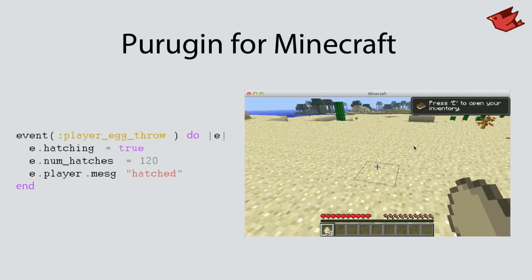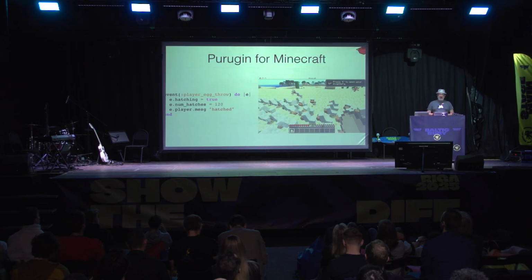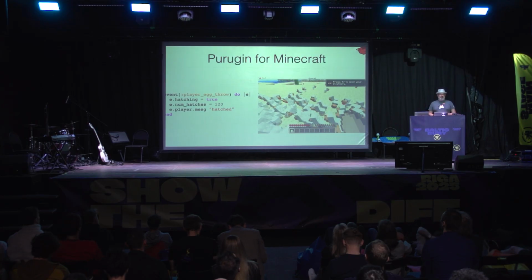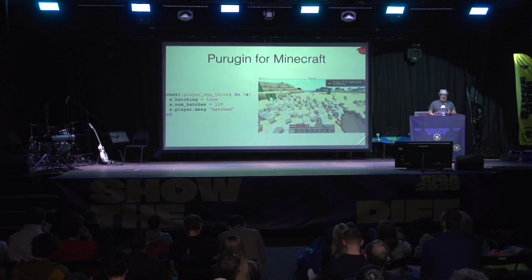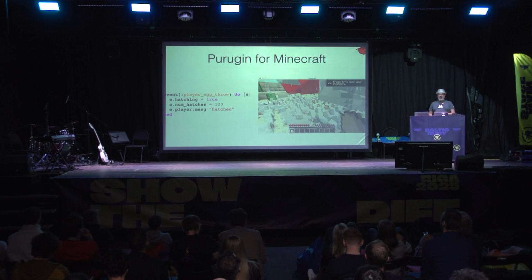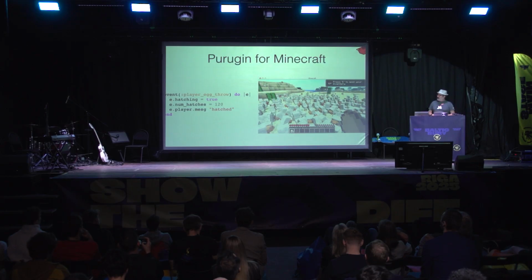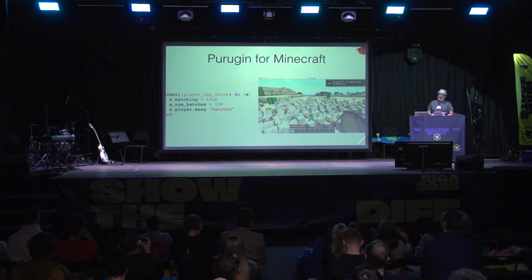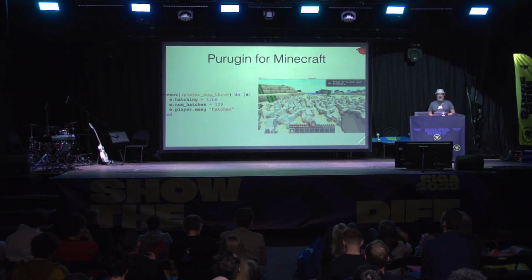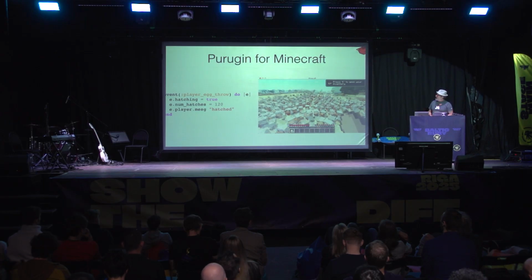We also actually even have a plugin API for Minecraft. So this is a little bit of Ruby code plugged into Minecraft that is basically changing how many chickens are released when you throw a chicken egg. This is a project by Tom Enebo, the other JRuby guy.